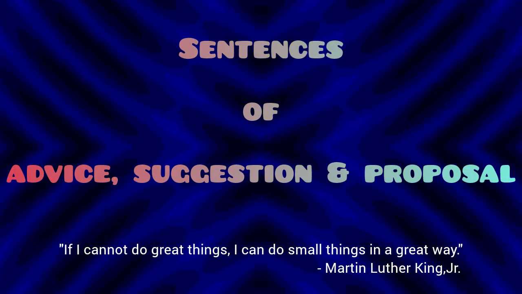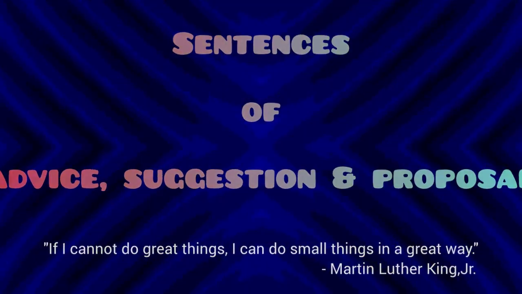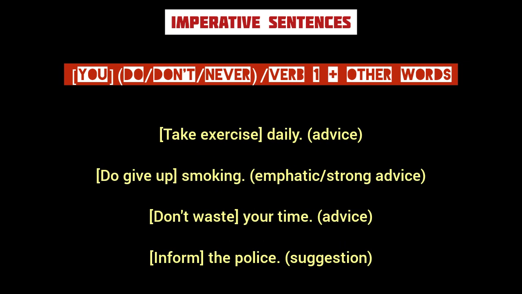Today's lesson is sentences of advice, suggestion and proposal. You see, we can give advice or suggestion in various ways. We can use the imperative sentence to give advice or suggestion directly to a person. As you know, an imperative sentence begins with the first form of the verb, because its subject, the second person pronoun you, is understood, not used.